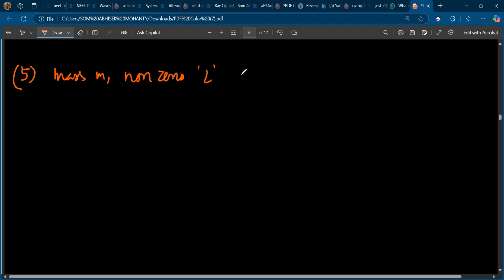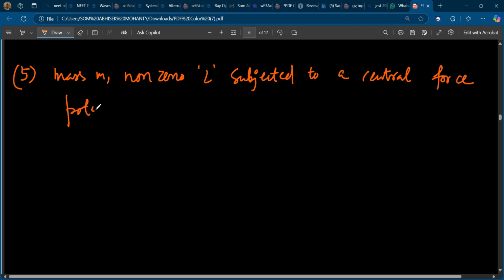I'm just writing in shortcut. Subjected to a central force potential. V(r) is equal to K ln r, where K is a positive constant.